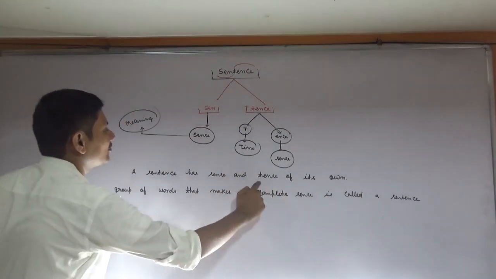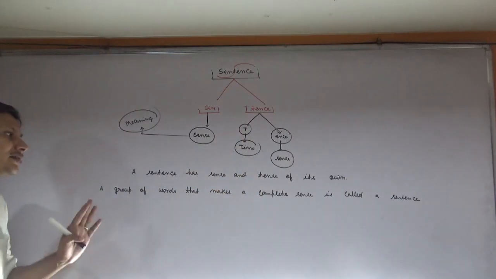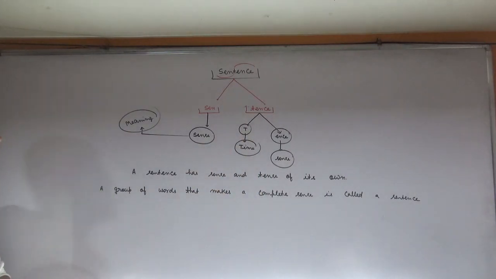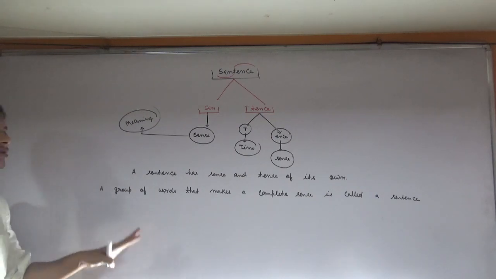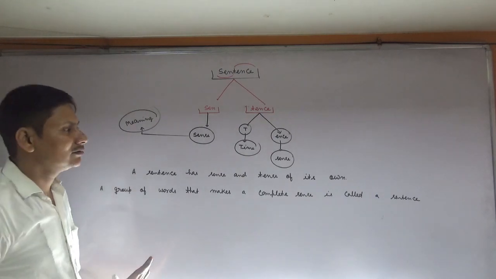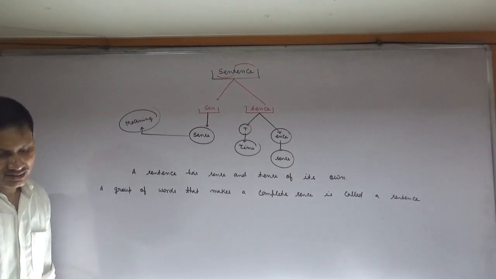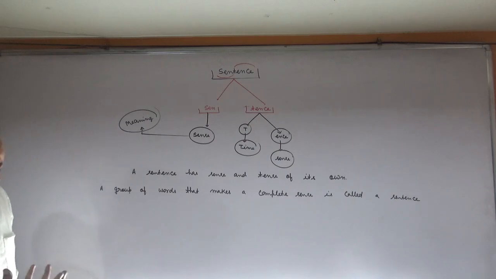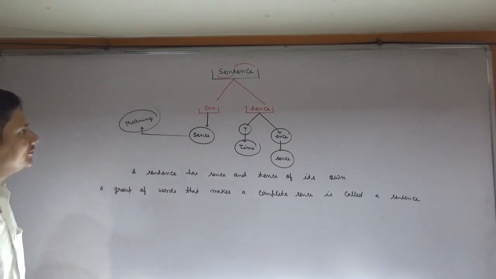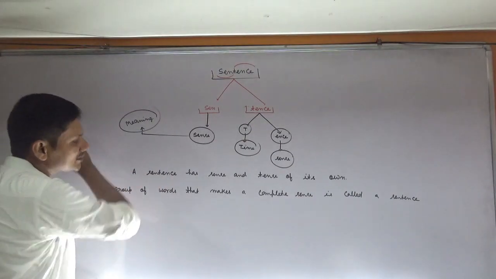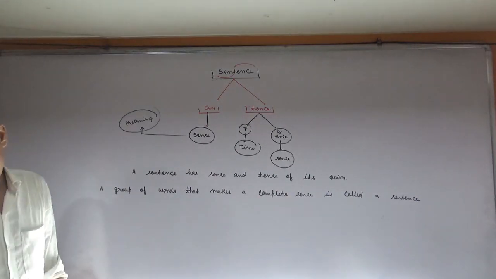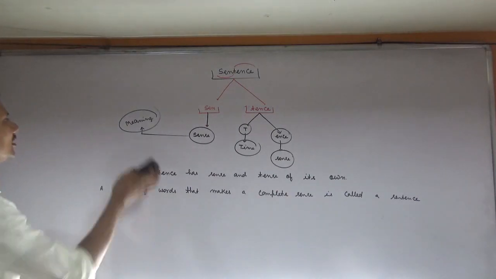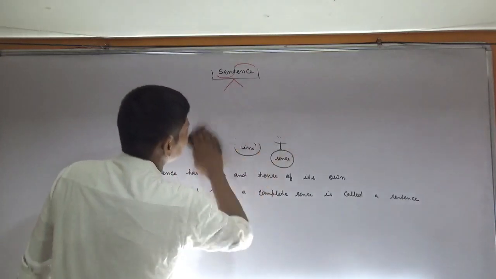If they are missing in a particular group of words, definitely it cannot be put in the category of sentence. After that, we have to study what are the important parts of a sentence. Suppose that I have to give an example, I'm going to give an example.